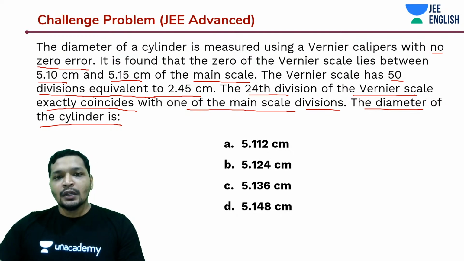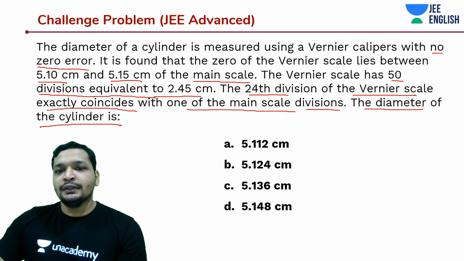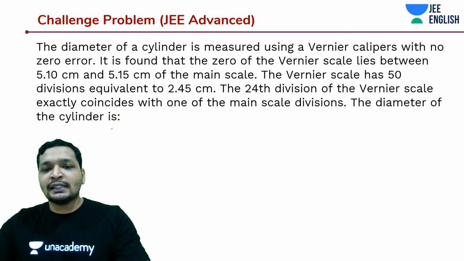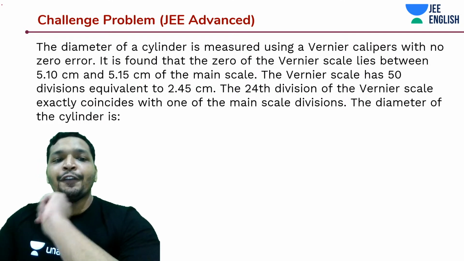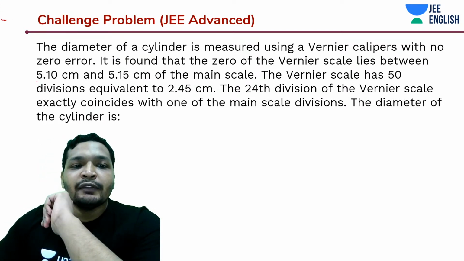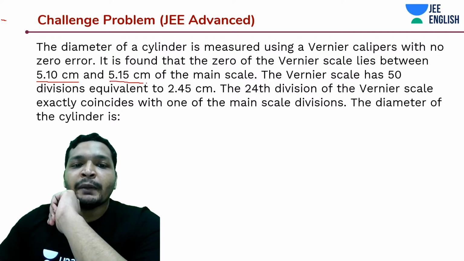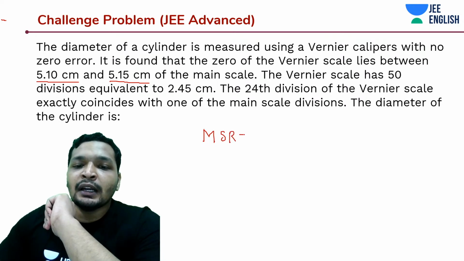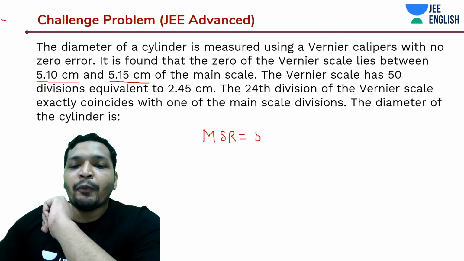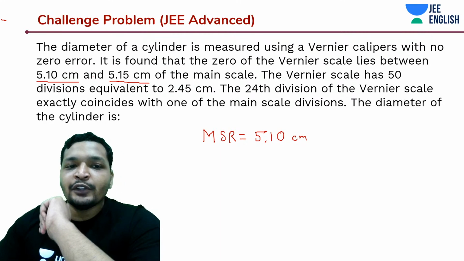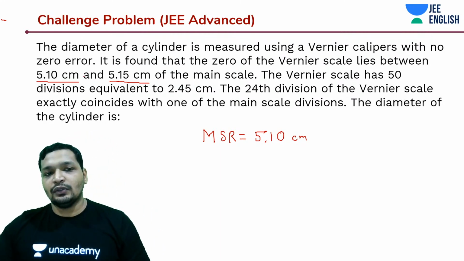Okay, so you need to first of all find out the least count. If you find out the least count, the answer is there. So what is the main scale reading in this case? If your measurement lies between 5.10 centimeter and 5.15 centimeter, the main scale reading is what is that measurement until where you're confident about? 5.10 centimeters only, right?